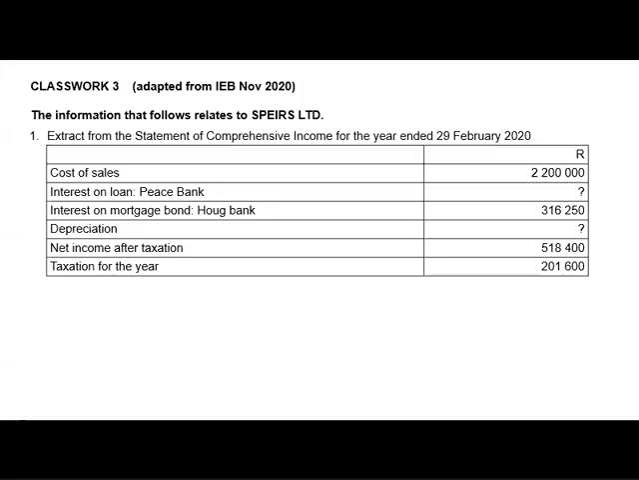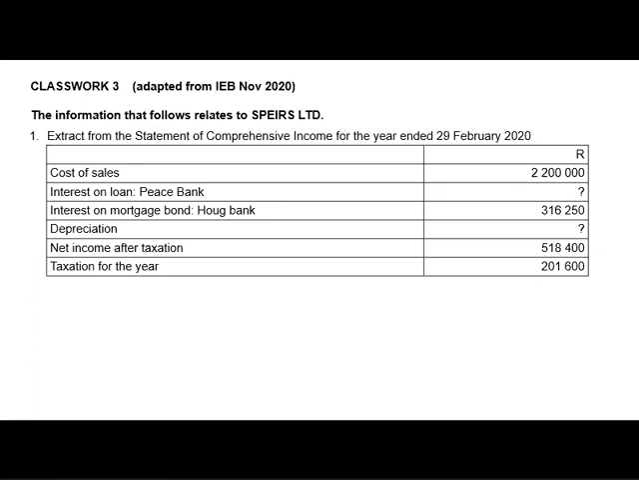Milan. Today we will simply do classwork 3 that is adopted from IEB November 2020. The information that follows relates to Spears Limited, extract from the statement of comprehensive income for the year ended 29th of February 2020. They gave us cost of sales. I don't know why they gave us that.